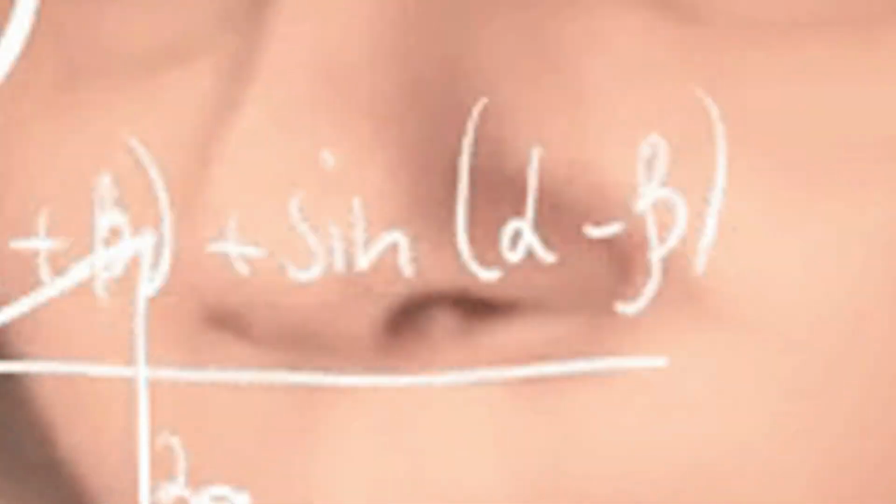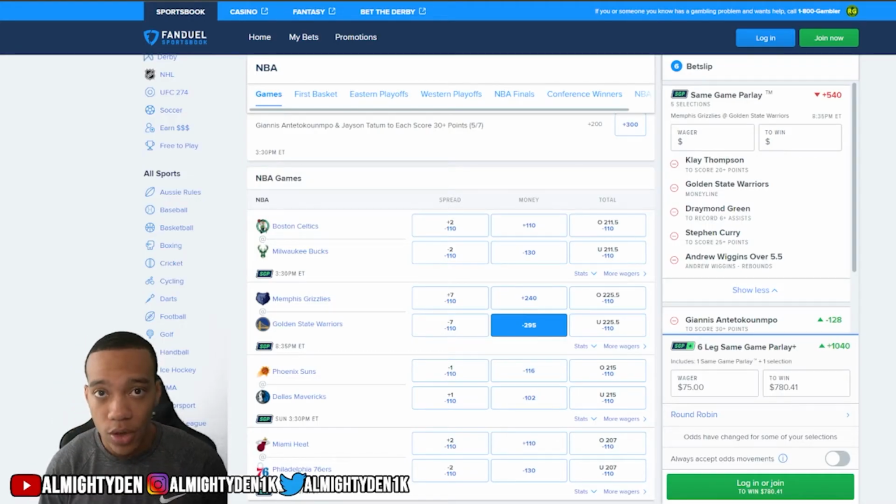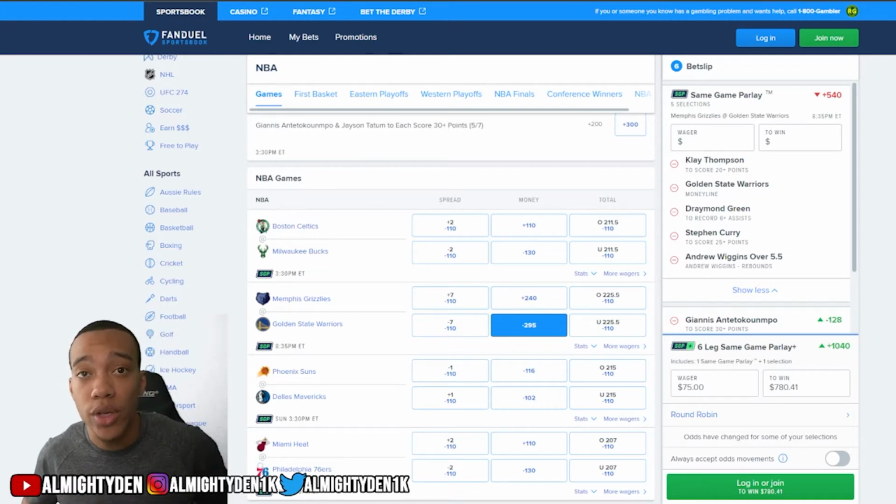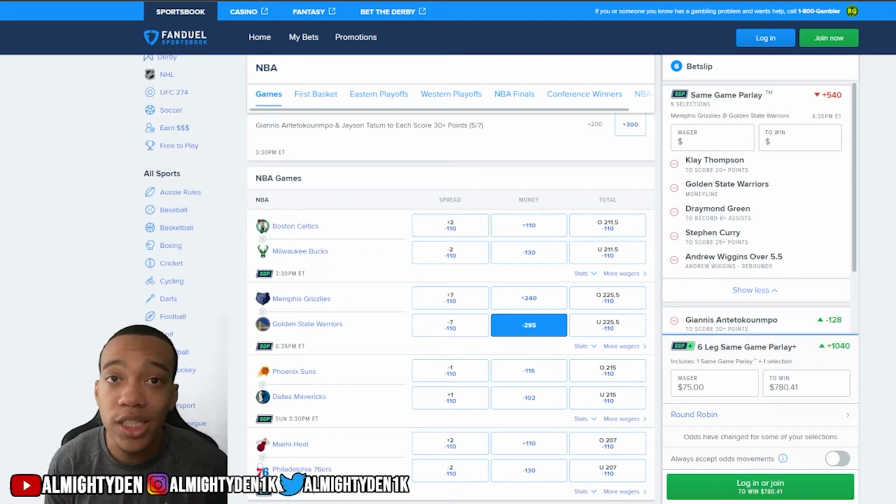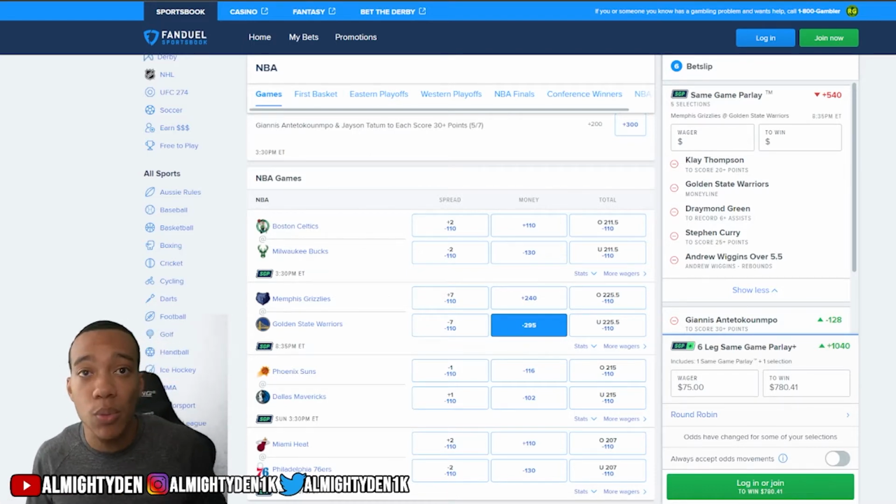Now, me personally, when I put my parlays together for the NBA playoffs, I look at a few things. Number one, if I'm looking at points, I'm looking at field goal attempts. If I'm looking at players, I'm looking at minutes, who's starting, who's getting a lot of minutes. I'm also looking at averages, and I'm looking at matchups. Those are important things to look at when you're looking at the NBA, especially if you're going to play points. Another thing you want to realize is that when I put these plays in, everybody thinks that their plays are likely to win, as you should. You don't want to do something that you don't believe in, but there are different levels of risk you can take.